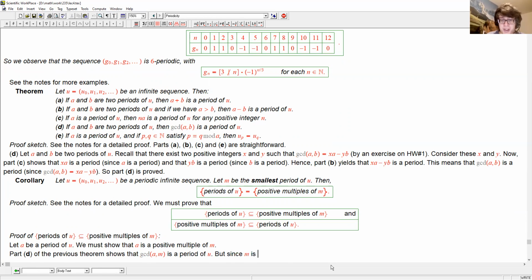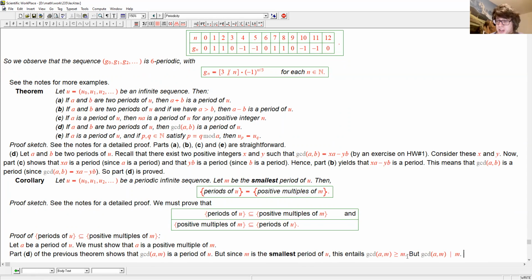But since M is the smallest period of U, this entails that the GCD is at least M, because any period of U is at least M, and the GCD is a period of U. Now, it's a GCD, so it's a divisor of M. How can a divisor of M be at least M?